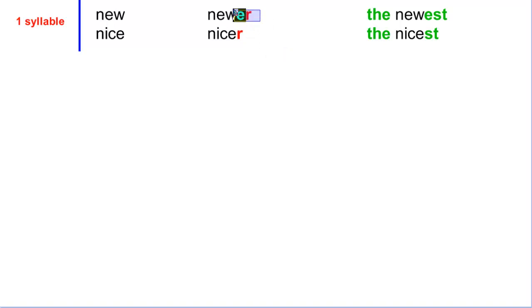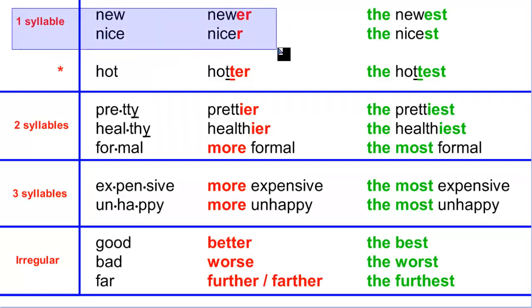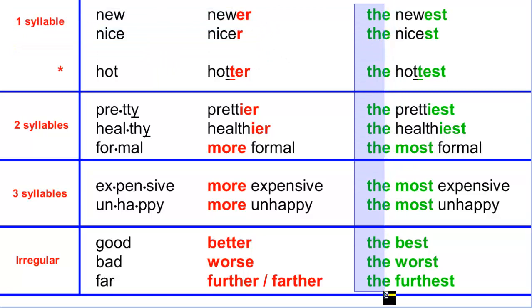In the case of the superlatives, you have the same restrictions as with the comparatives. So, for example, for one syllable, in general, it's the est. So instead of saying new, it's the newest. But an important thing here, you have to mention the.